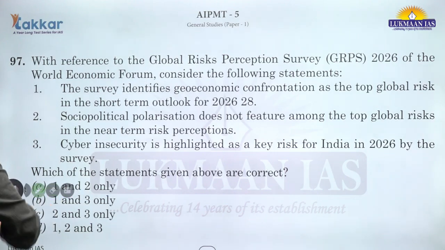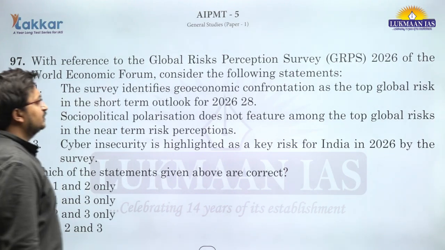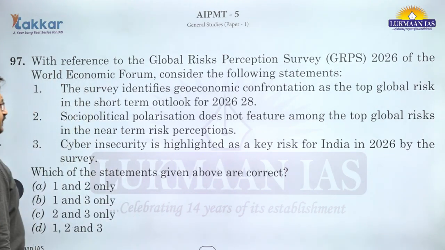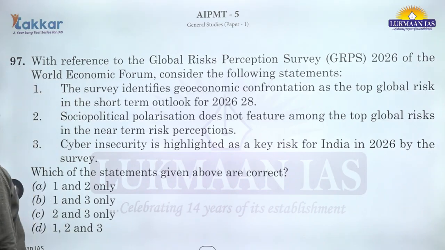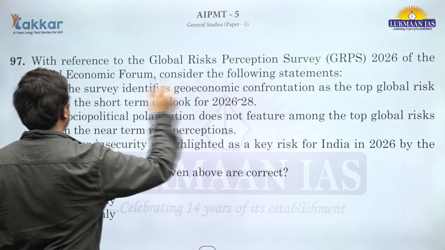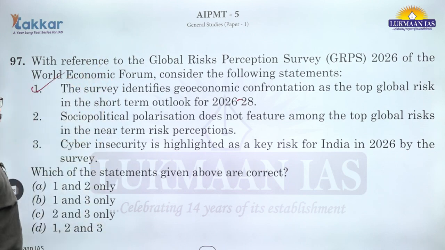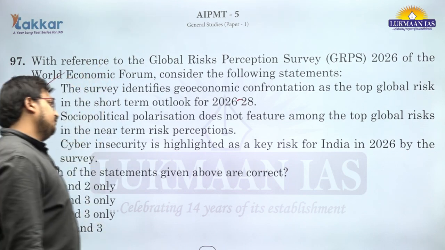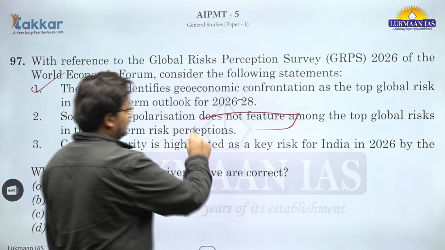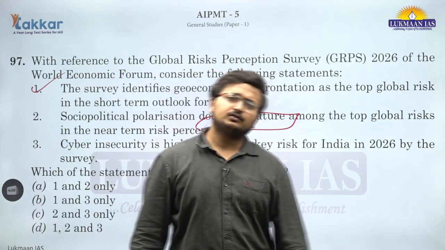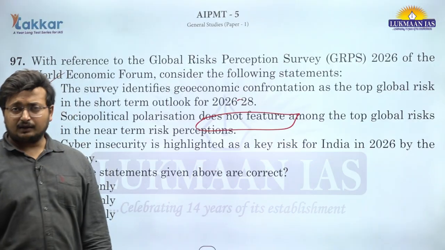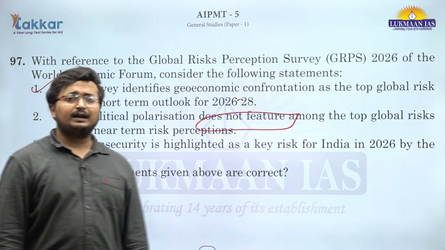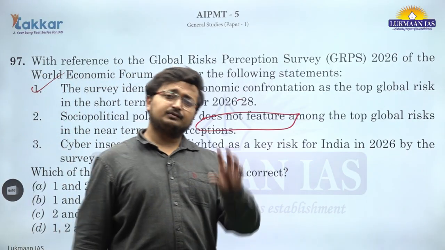Question number 97, Global Risk Perception Survey. So, the survey identifies geo-economic confrontation as the top global risk in the short-term outlook for 26-28. This is correct. Socio-political polarization does not feature. Do you really think it does not feature as one of the risks? Socio-political polarization, any religious persecution, any attack on minorities, any xenophobic attacks, these are part of the risks report.